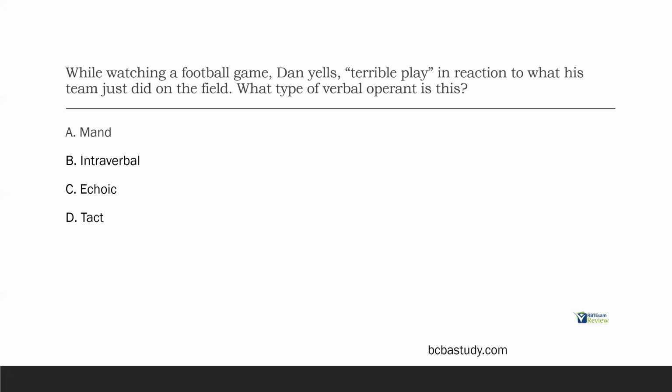Okay, Dan simply sees something, labels it. What does he label it? He labels it terrible play. Dan engages in a tact. So it's kind of an untraditional tact, but it's trying to emphasize the fact you need to know what evokes these, what reinforces these.